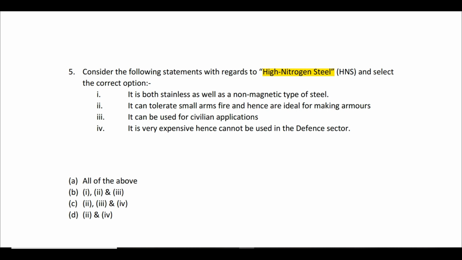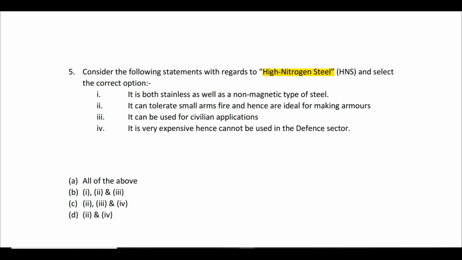The third statement is it can be used for civilian applications also. And the fourth statement is it is very expensive and hence cannot be used in the defense sector. These are the 4 statements given. So let us try to understand. And these are the options which have been given. A, all of the above are correct so far as high nitrogen steels are concerned. B is saying 1, 2 and 3. C, 2, 3 and 4. Fourth, that is D, 2 and 4.